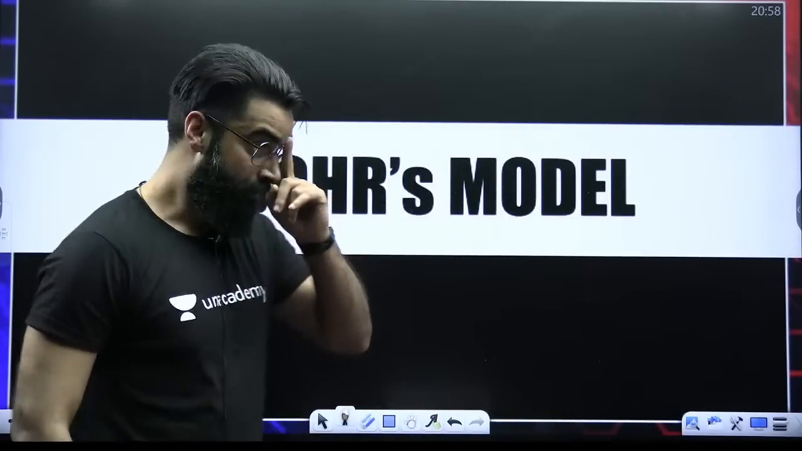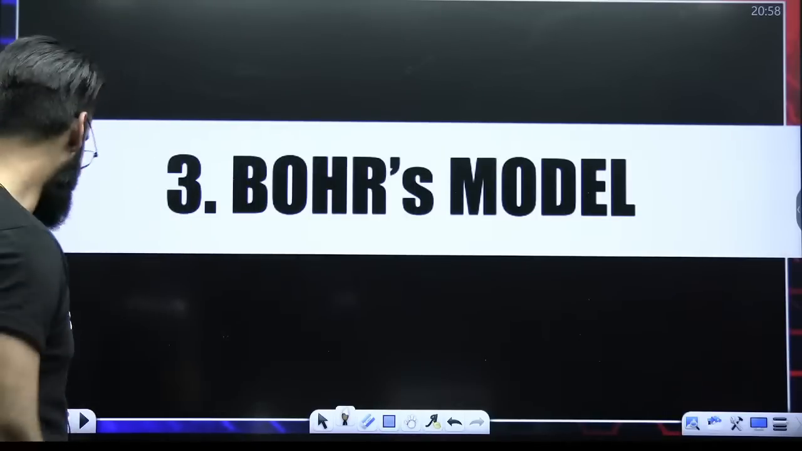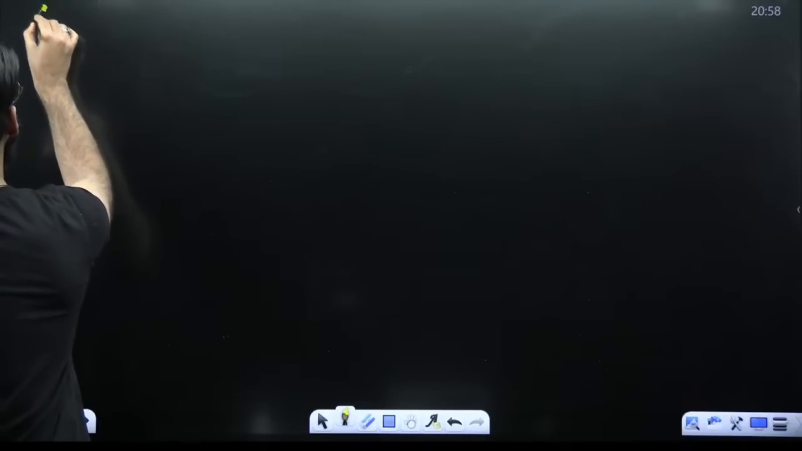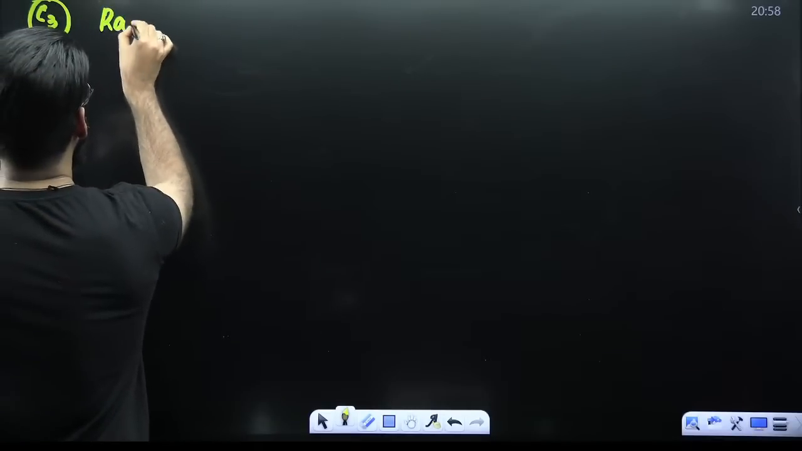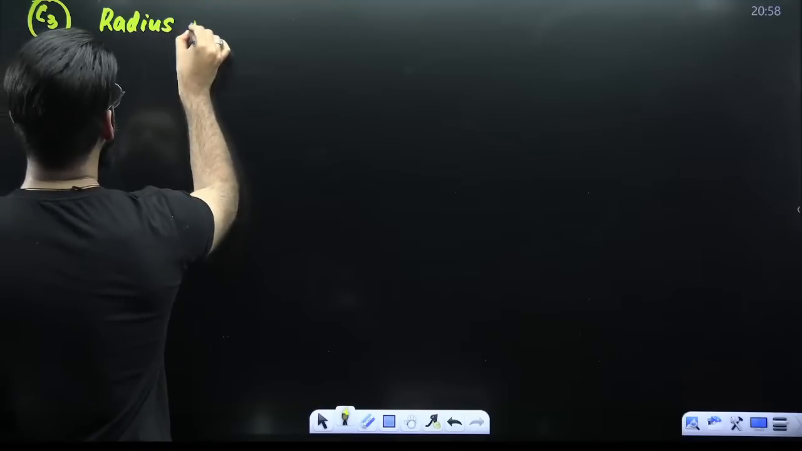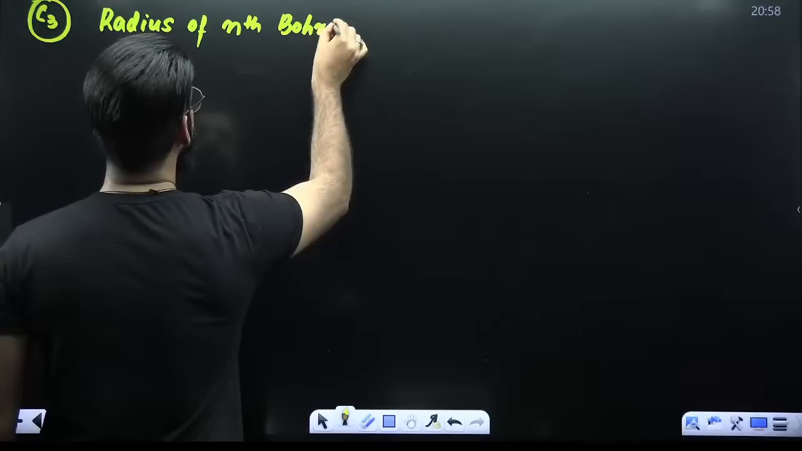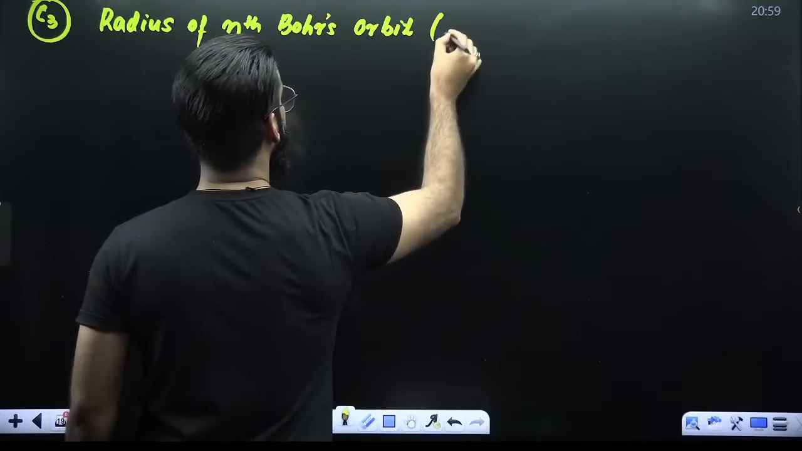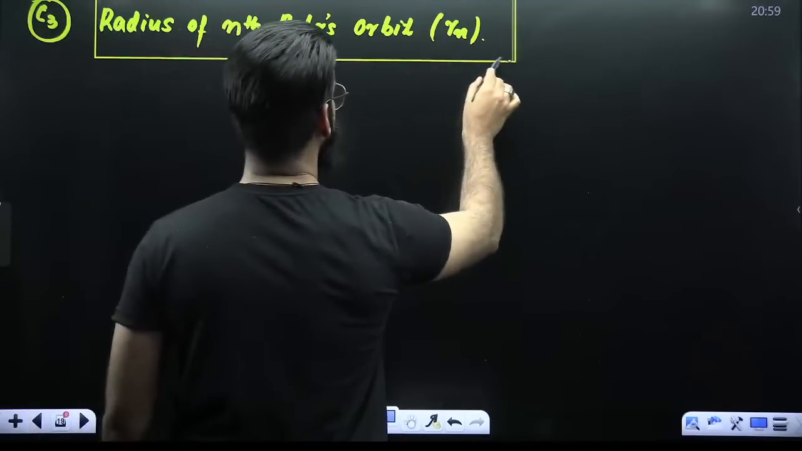My dear students, in the Bohr's model, your concept number 3. In the Bohr's model, we do the calculation of the radius of the nth Bohr's orbit. It is a short question. We do the calculation of the radius of the nth Bohr's orbit.